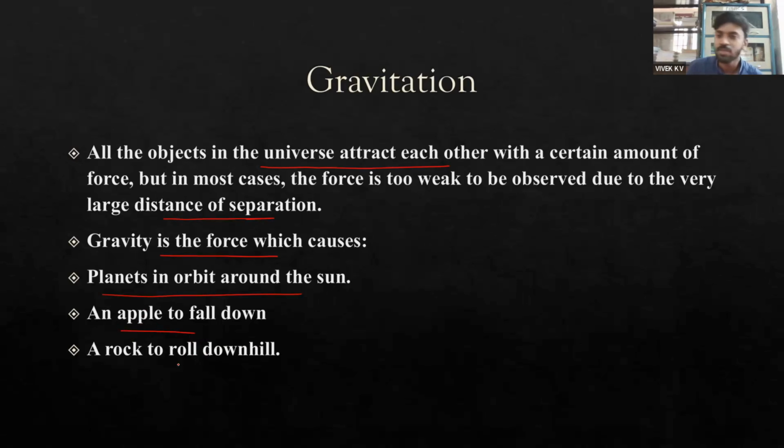And something which is rolling downhill, that is also one example, which is because of gravity. If something is placed on a slope, it tends to fall down because of gravity. So these are the examples where we can actually see gravity or gravitational forces. The influence of gravitational forces can be seen in these particular cases, not just these three cases, but everything. These are some examples that we can see gravity.